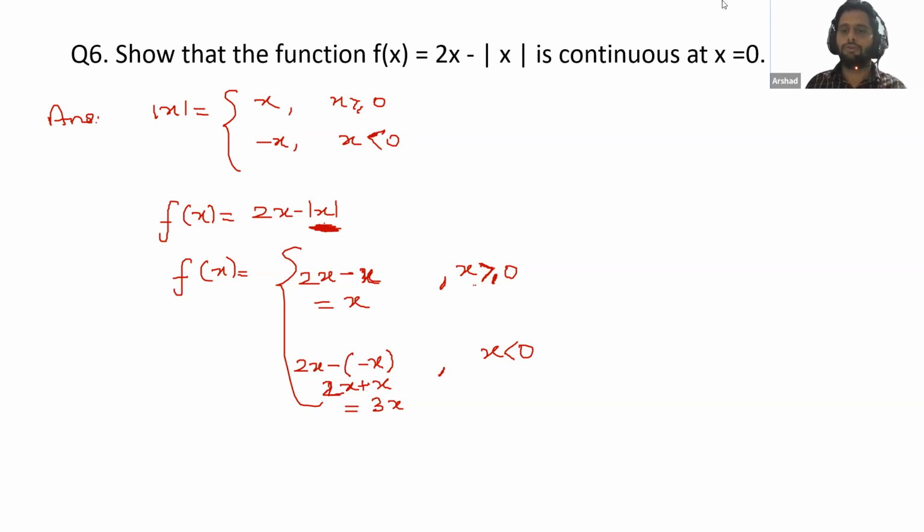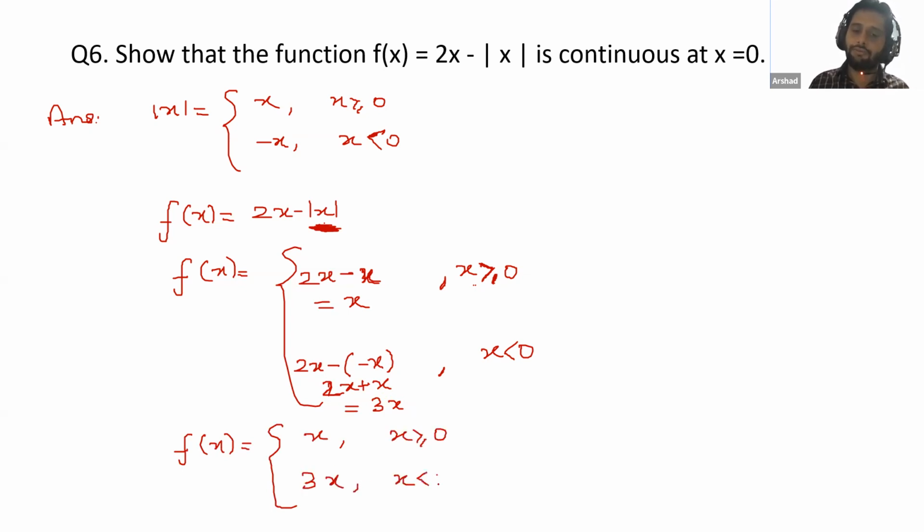Atif, you have done this. This is correct. Okay, Nabil Khan, now is it clear? Yes, sir, it's clear. Very good. So what is the final result we have got? We will write like this: we have the value x when x is greater than or equal to 0, and the value 3x when x is less than 0.